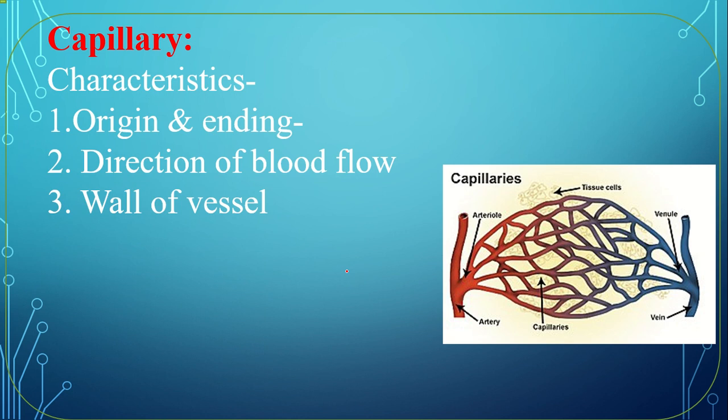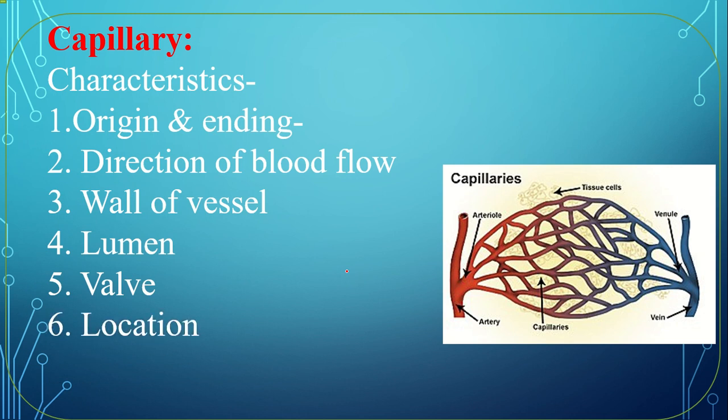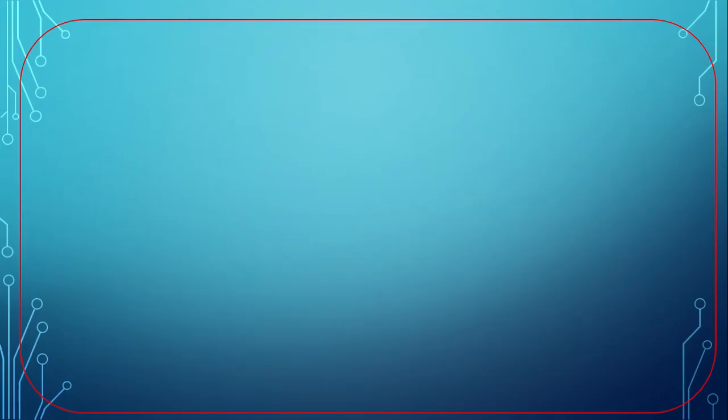Wall of vessels, of course, thin, not only thin, thinnest. Lumen is also narrow. Bulb is absent here. Location, in the organ. There is a table in your book. You have to fill it up by pencil on the basis of lecture.